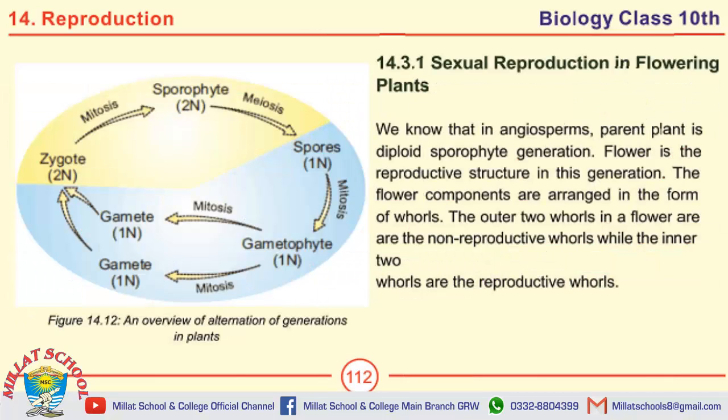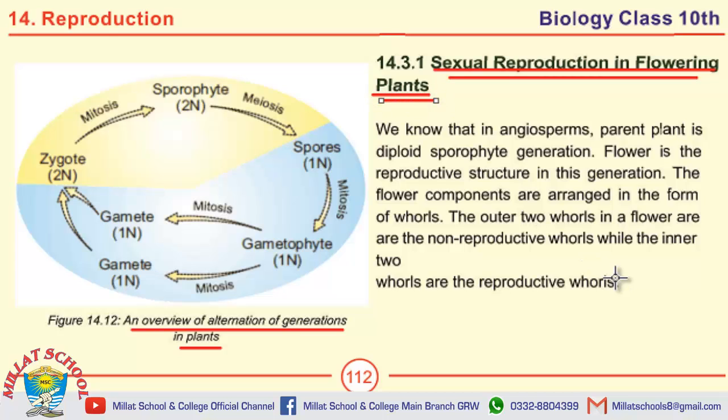Students, next topic is sexual reproduction in flowering plants. First of all, this is a diagram of alternation of generation in plants which we discussed earlier, and now it is the sexual reproduction in flowering plants. Write the structure of flower. The first question on this page, the answer of this question starts from here and it ends over here.